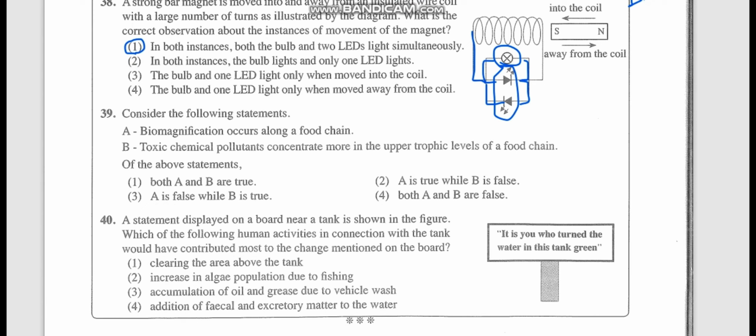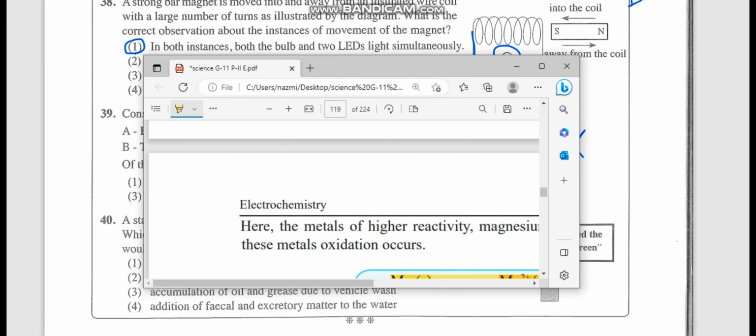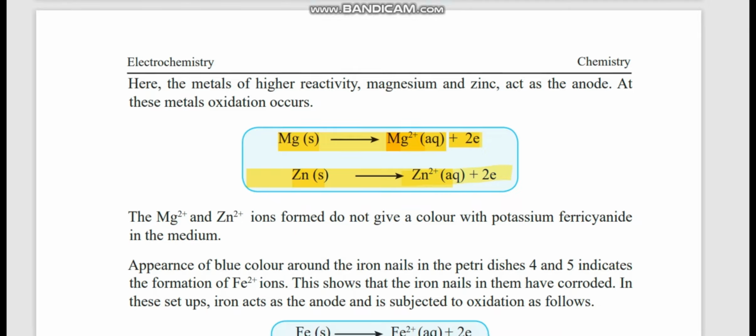39. Consider the following statements. Biomagnification occurs along a food chain. Yeah, that's true. Toxic chemicals will concentrate more in upper trophic levels of a food chain. Oh, that's also most probably true, the upper ones. We'll see the diagram, the biosphere diagram. Let's see it.